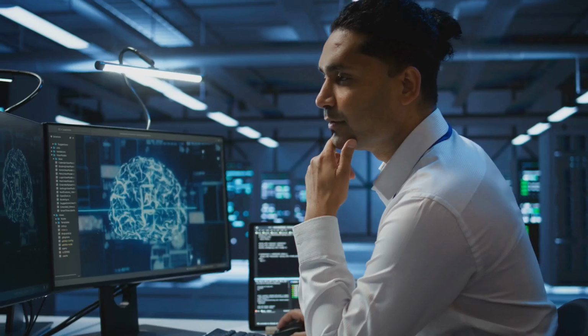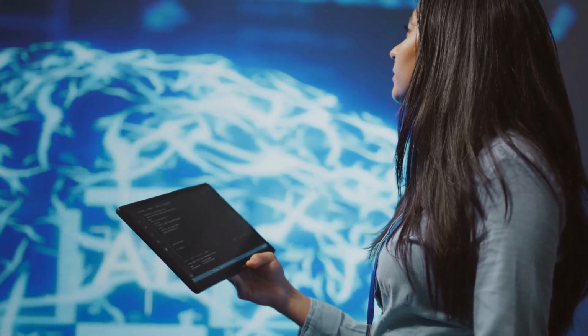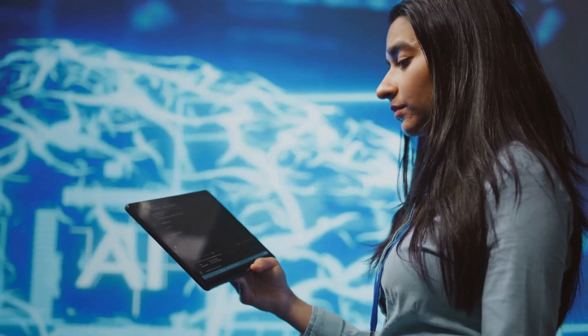By leveraging the visual capabilities of the canvas, you can uncover patterns and relationships that might be missed in a traditional text-based format.